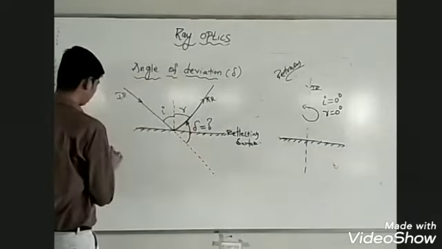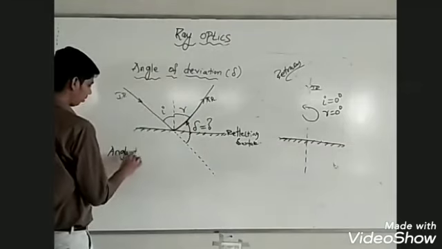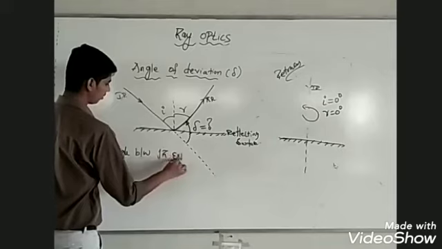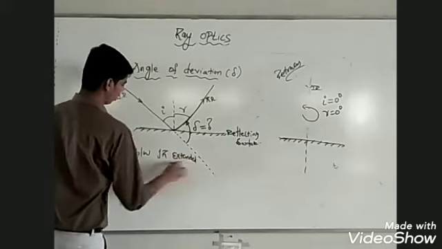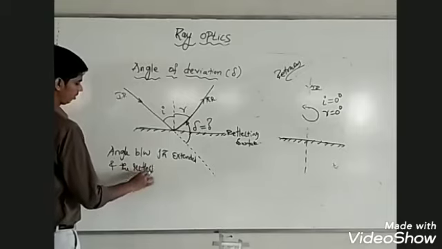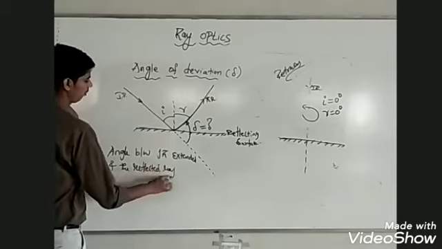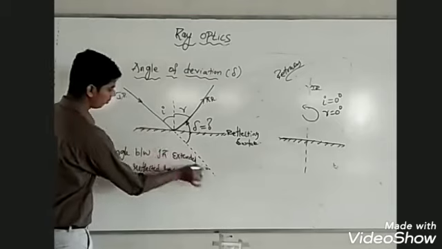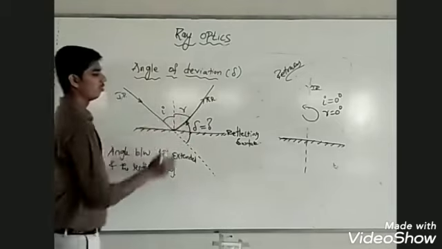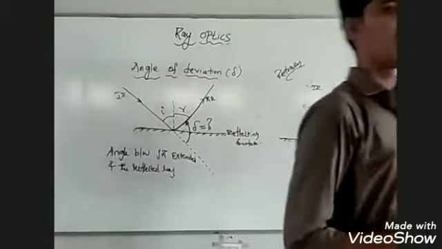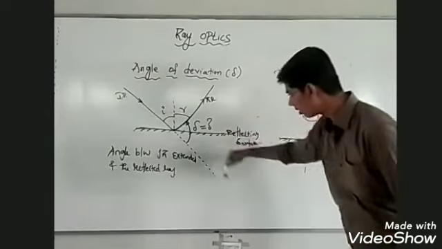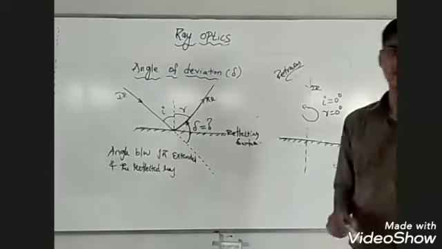Angle of deviation is the angle between the incident ray extended and the reflected ray.